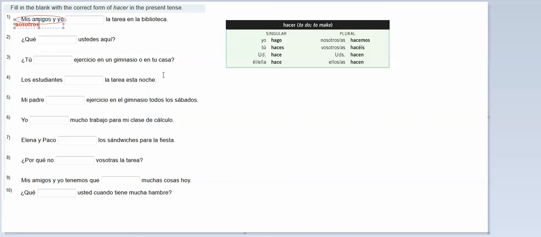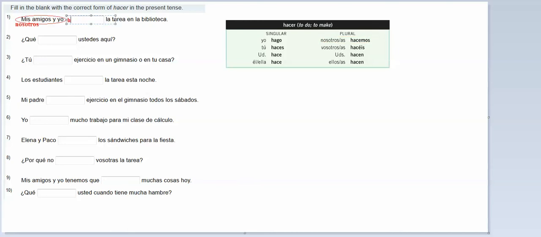So if you come over here and you look at nosotros, this is the spelling of hacer that you would use, right?